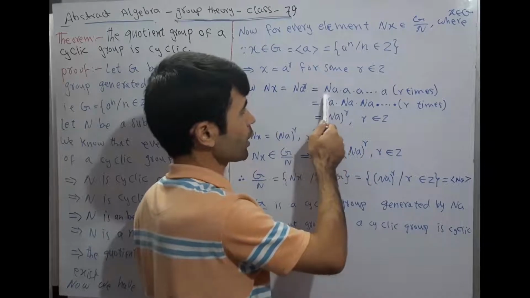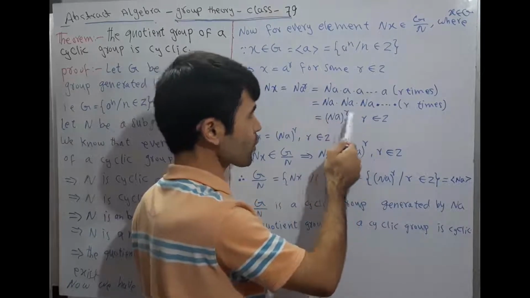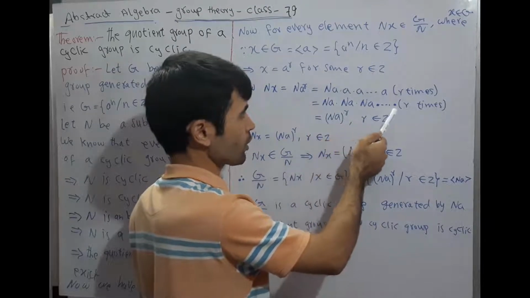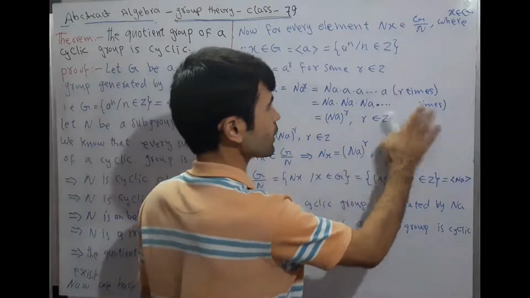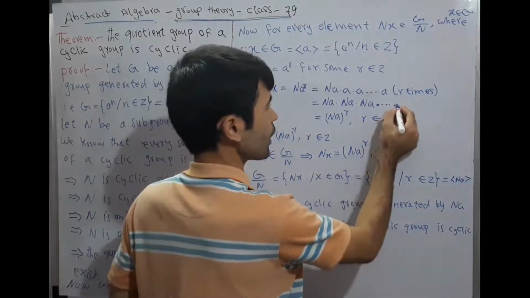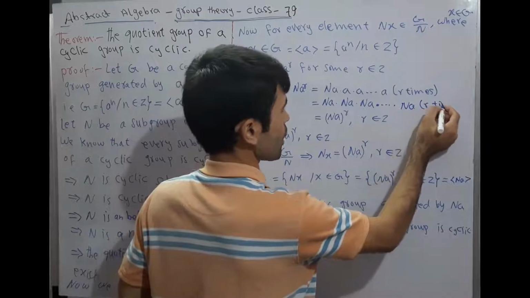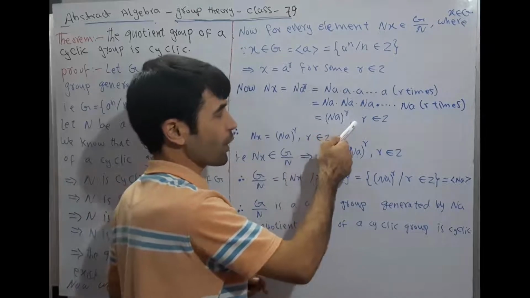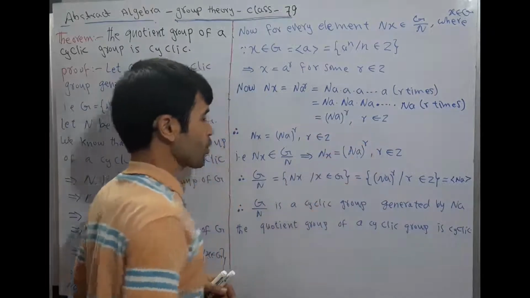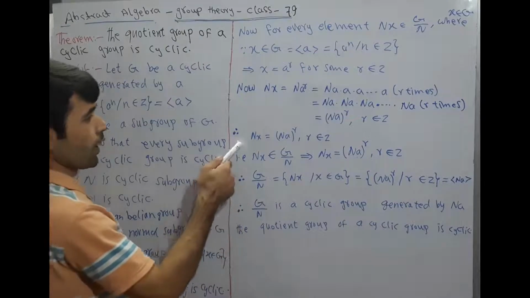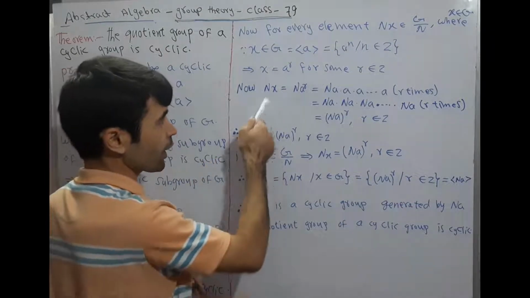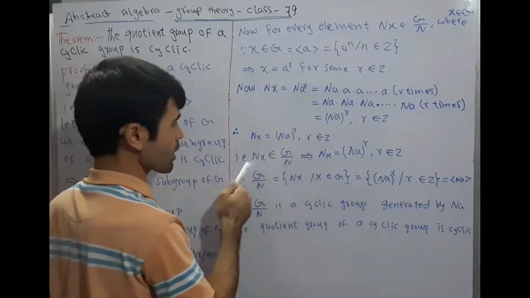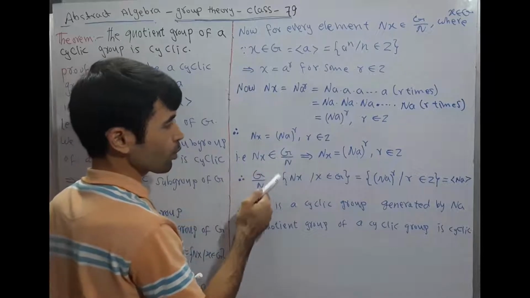Actually, it is the multiplication of cosets. Every coset we can write as na into na and so on, na r times. It is equal to na whole to the power r, for some r belongs to Z. Therefore, nx is equal to (na) whole to the power r, r belongs to Z. That is, nx belongs to the quotient group G by N.